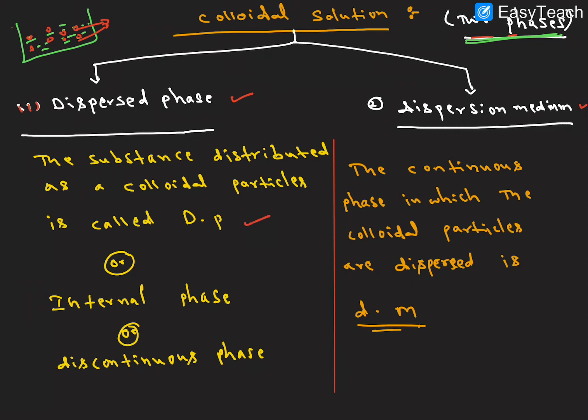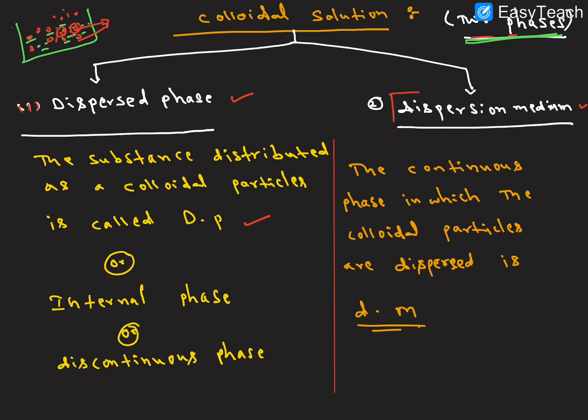This is also called the internal phase or discontinuous phase. The particles are not continuous, they are individual, so we call it a discontinuous phase. Since these particles are present in the dispersion medium, we can also call it the internal phase. I hope it is clear.